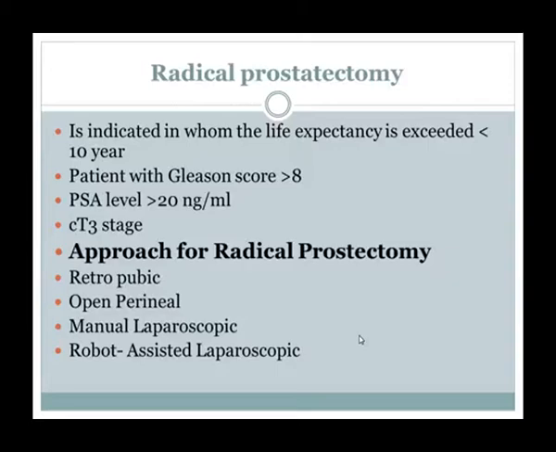So the approaches of radical prostatectomy are 4. We can do retropubic, that is open surgery, then open perineal, manual laparoscopic, and robot assisted laparoscopic. These 4 approaches of radical prostatectomy we can do, but the life expectancy should be more than 10 years, because this is a major procedure.